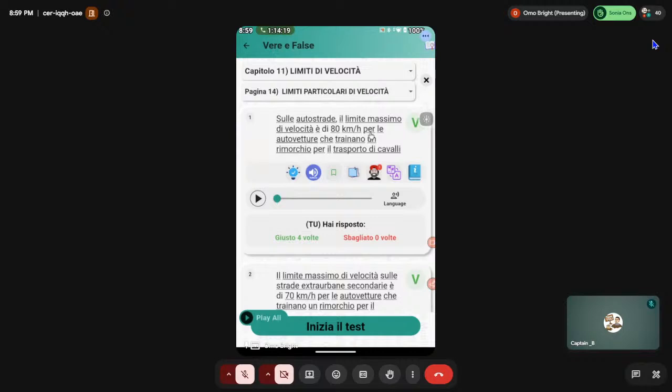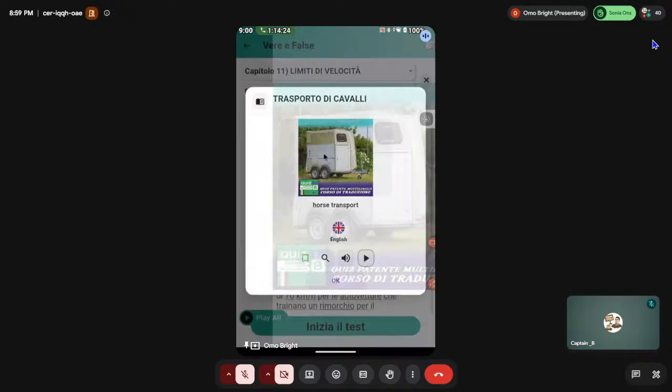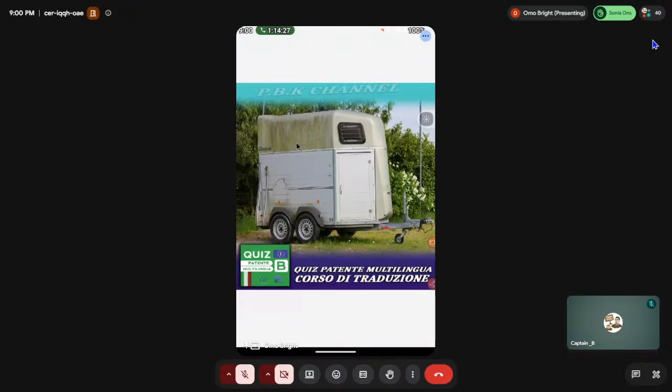Now, he said, per il autovettura che traino un rimorchio per la trasporto cavalli. Cavalli here means the one that is used to transport horses. Okay? So if you are using your car to tow this thing, your speed limit will reduce to 80 in autostrada.